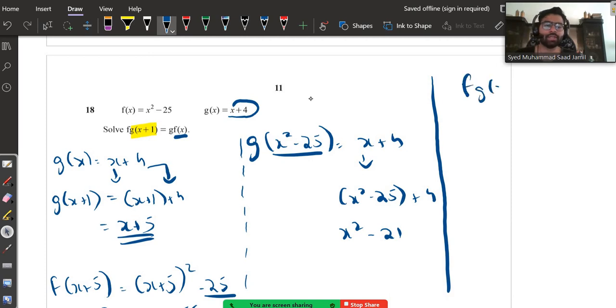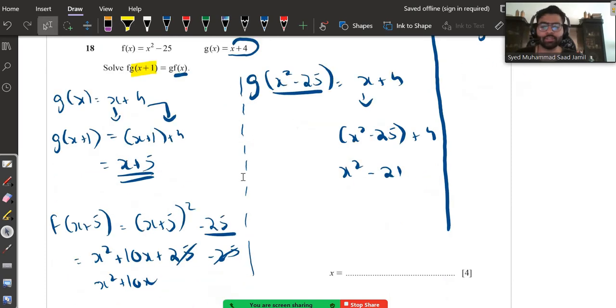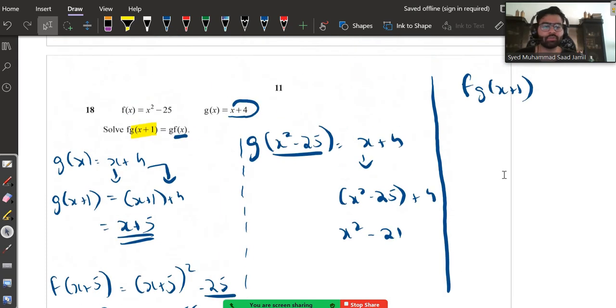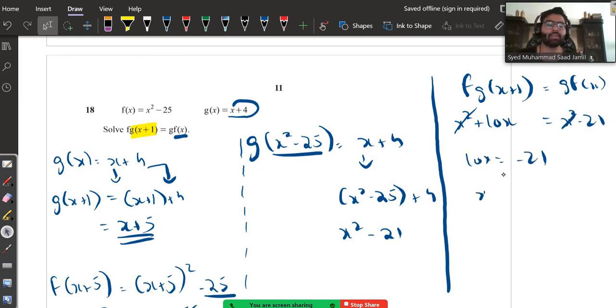fg(x) plus 1 is basically x squared plus 10x. So we will just write x squared plus 10x is equal to gf(x), which is basically x squared minus 21. Both x squared cancel out. 10x is equal to minus 21. x is equal to minus 21 divided by 10. x is equal to minus 2.1, and that's your answer.